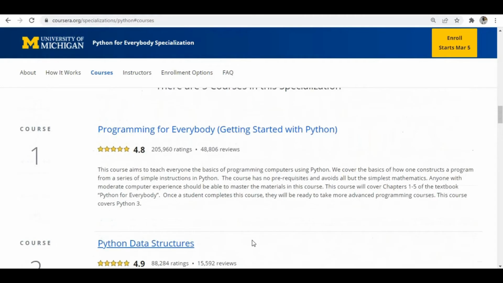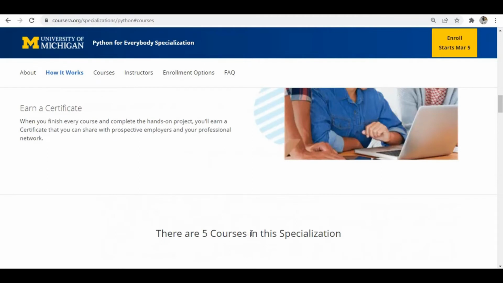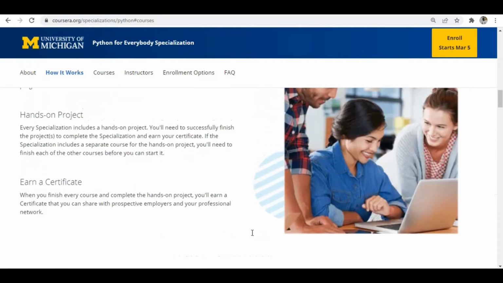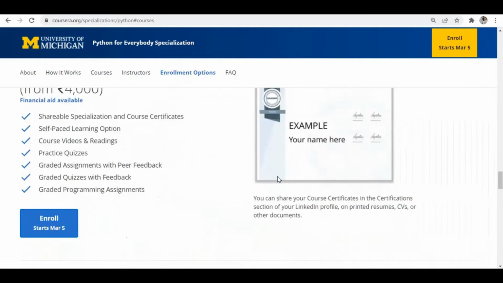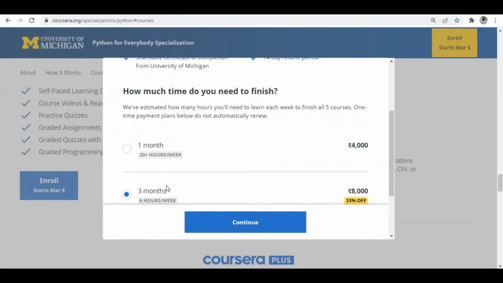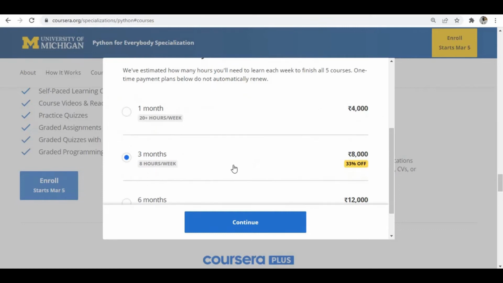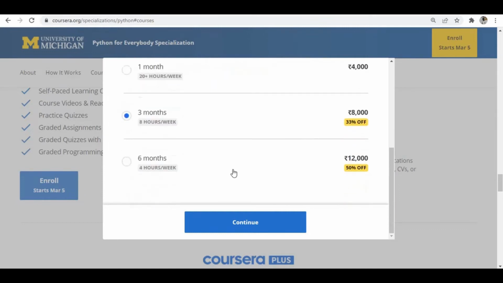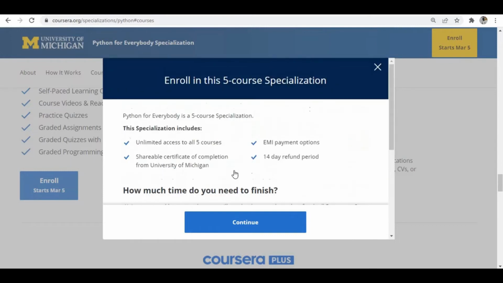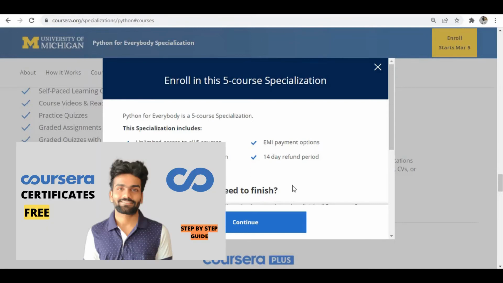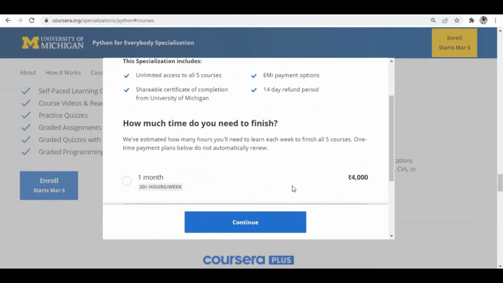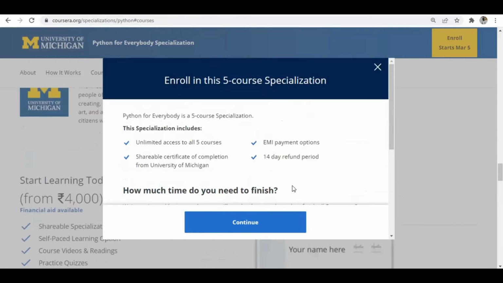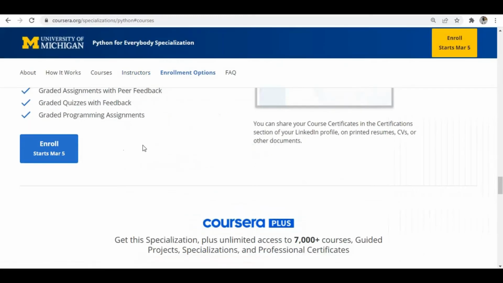This is an absolute beginner-friendly course. If you are a complete beginner and want to start learning Python, this is one of the best courses. You can see we can enroll for the course and it's asking to pay money. But you don't need to pay. You can apply for financial aid and learn the course. If you want to know how to apply for financial aid, I have already made a video on that. You can go through it and learn how to apply, so that you can learn this course for free. So that's the Python for Everybody specialization from Coursera.